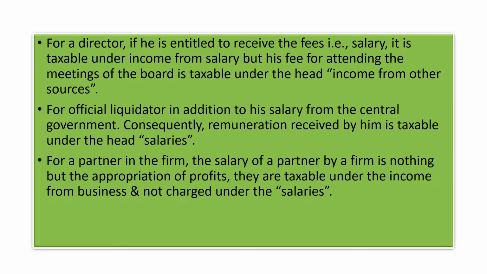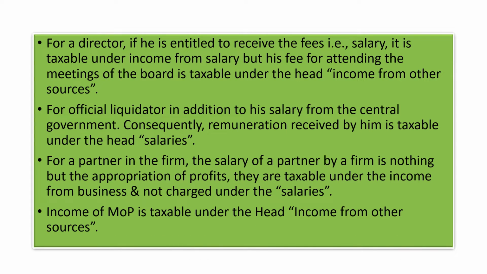So this income is not charged under the head salaries of partners. The income of the partners is not taxed again under the head salaries, as it is already taxable under income from business, right? Now, income of a member of parliament is taxable under the head income from other sources. So these are all examples of income.